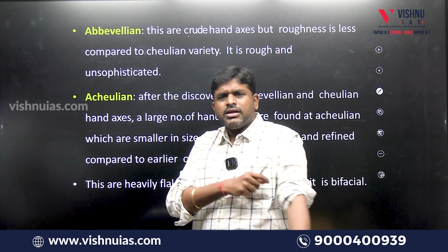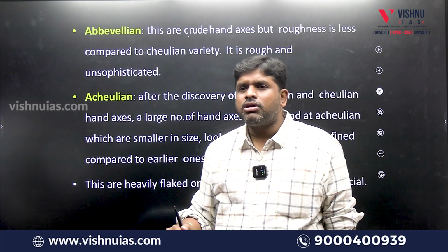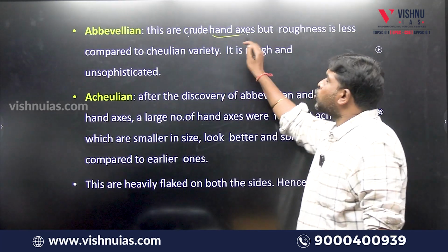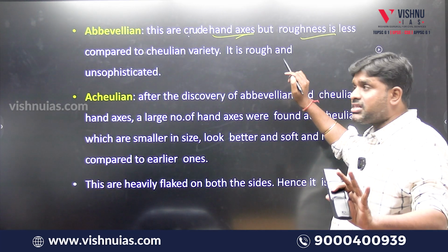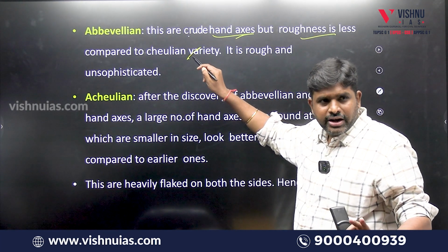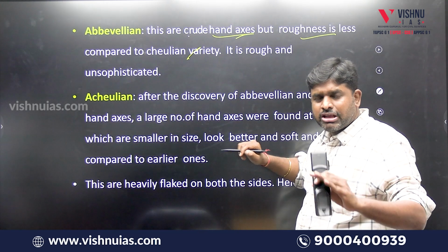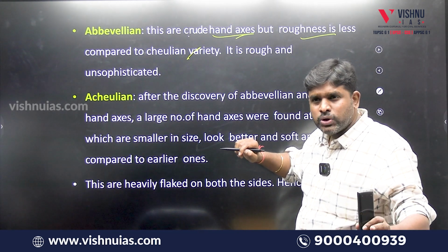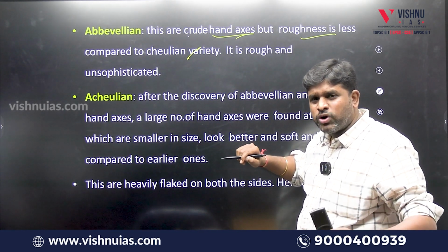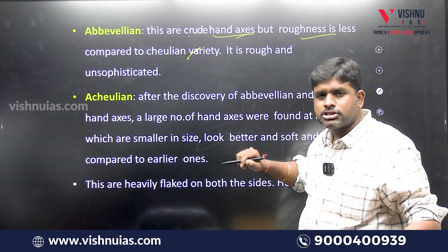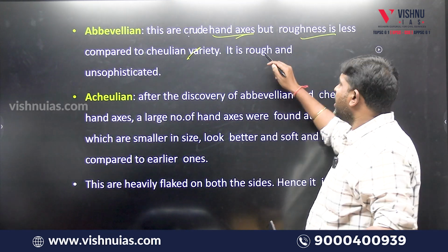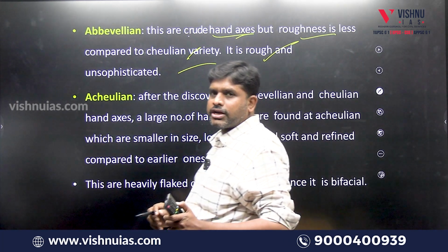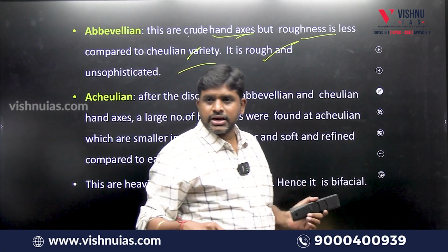Then what happened? We got a little bit advanced in another place called Abivelian. They are crude hand axes, but the roughness is less compared to the Julian variety. After Julian came Abivelian, then Acheulean. So automatically, will crudeness reduce or increase? Reduce. It is rough and unsophisticated.